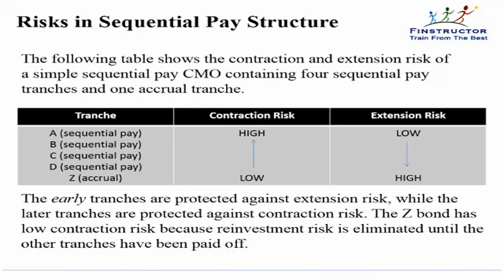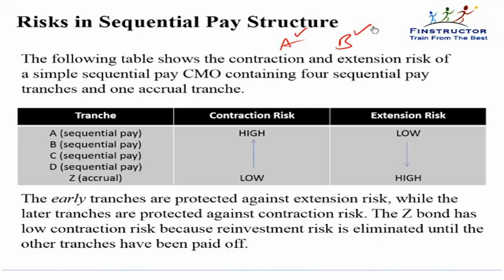Which tranche has a high, in our example tranche A and tranche B, which of the tranches had a high contraction risk? Contraction risk is the risk that it will be paid off too soon. Tranche A has a high contraction risk because principal is first going to tranche A. Which of the tranches has a high extension risk?